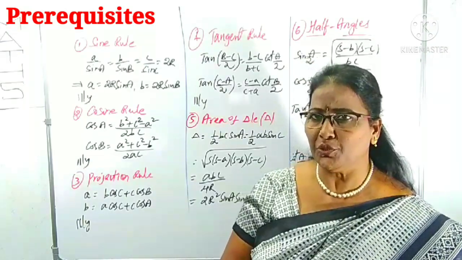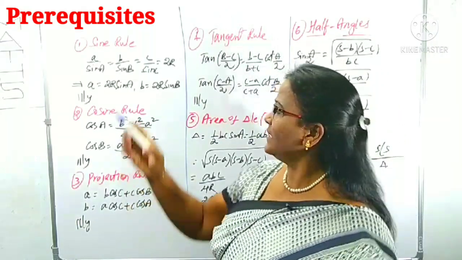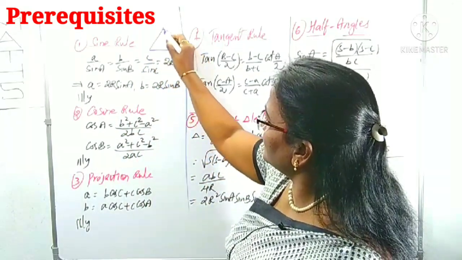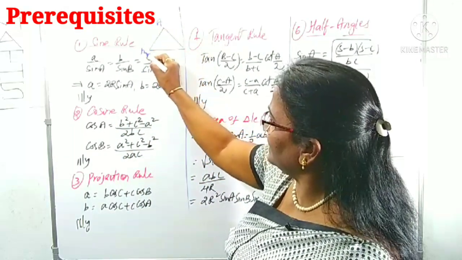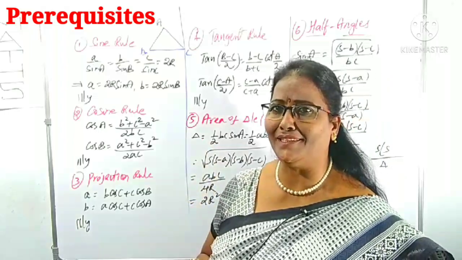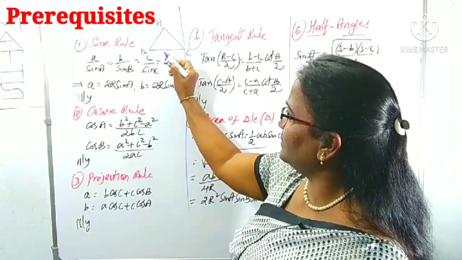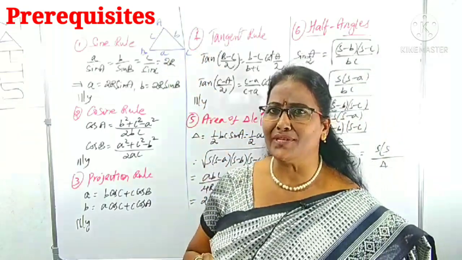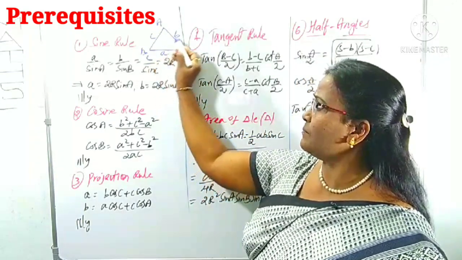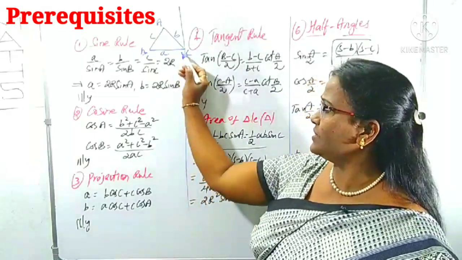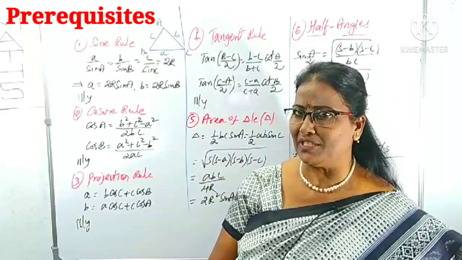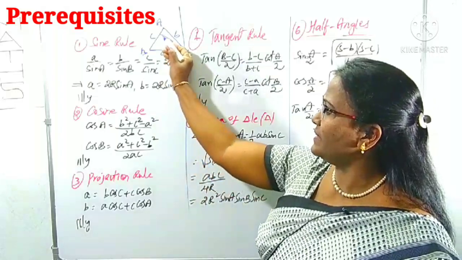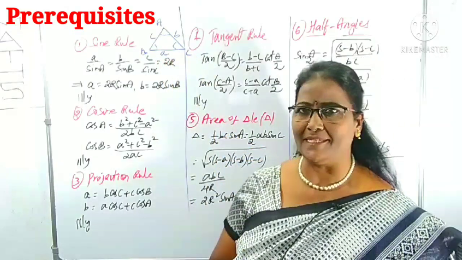What are the terminology? You know very well about the triangle. Suppose this is a triangle, ABC is one of the triangles. It has 3 sides and 3 angles. Sides are denoted by small letters like a, b, c. The side which is opposite to angle A is a small a, which is opposite to angle B is a small b, which is opposite to angle C is a small c. You know that clearly. And these are called angle A, angle B, angle C.